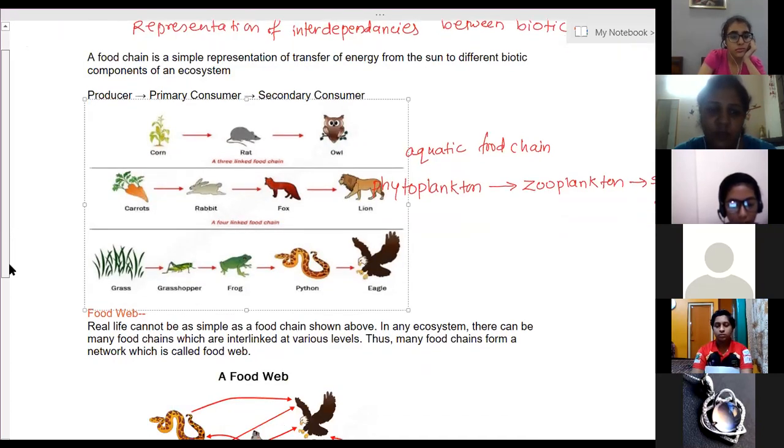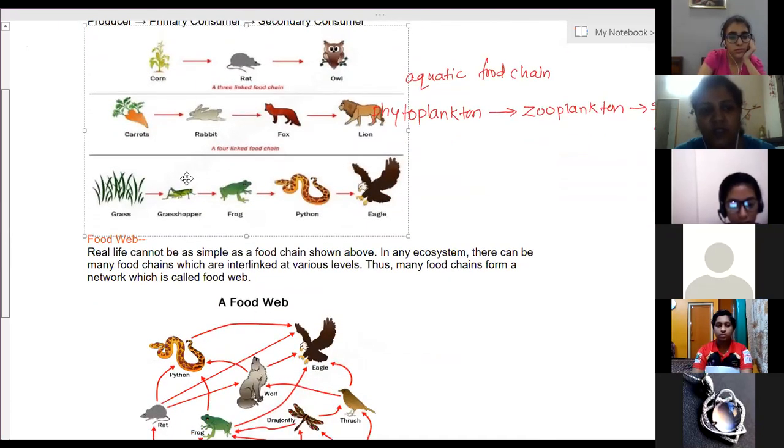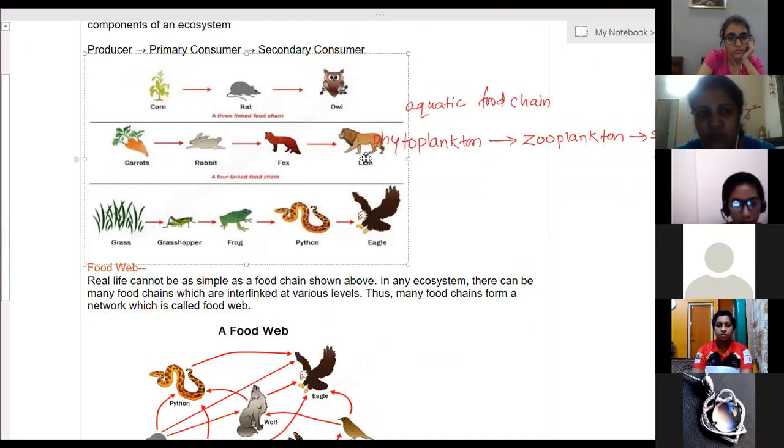And then what is a food web? It is not possible that only this much chain is always possible. What happens if the foxes are not there in that forest? The lion will starve to death? That won't happen. It has to search for another. If the fox is not available, it will start searching for any other animal. Like that, in practice many food chains are interlinked with each other. They have combined with each other and formed one network. That network is called a food web.